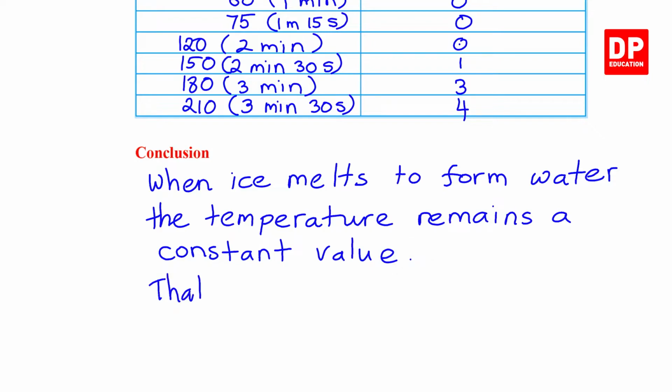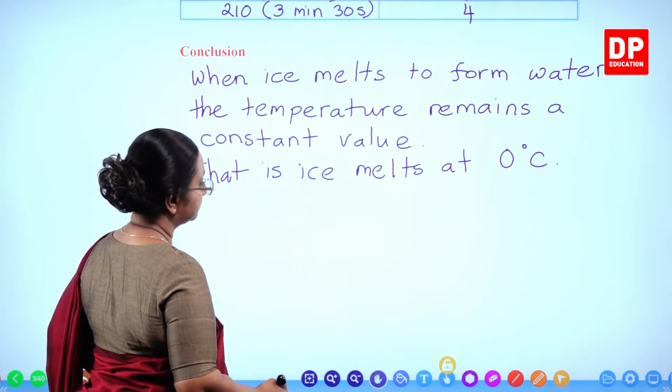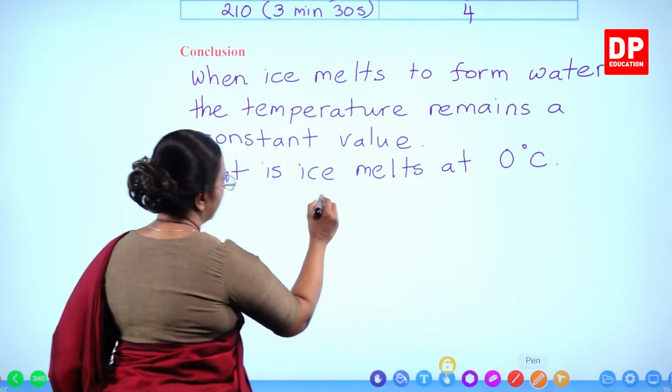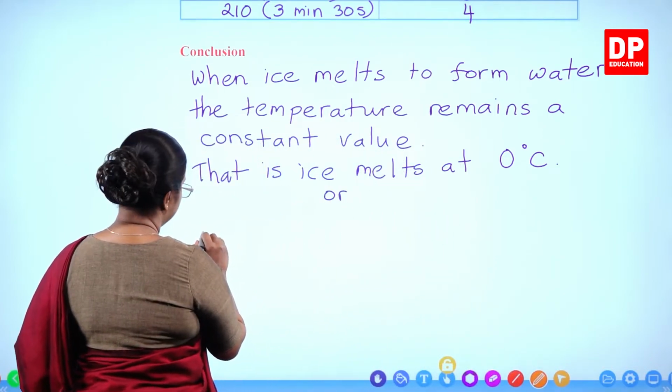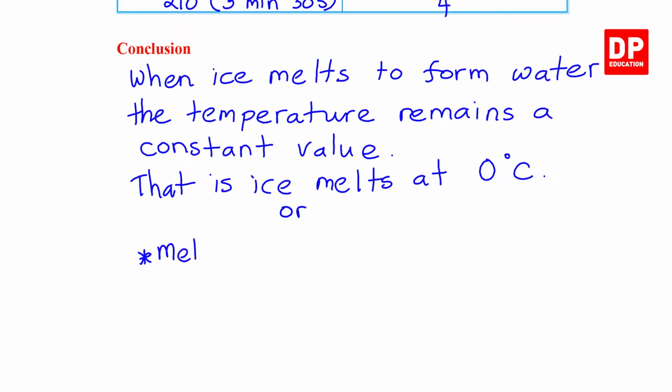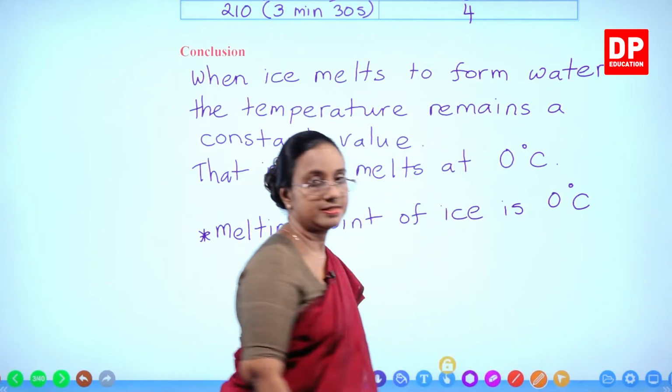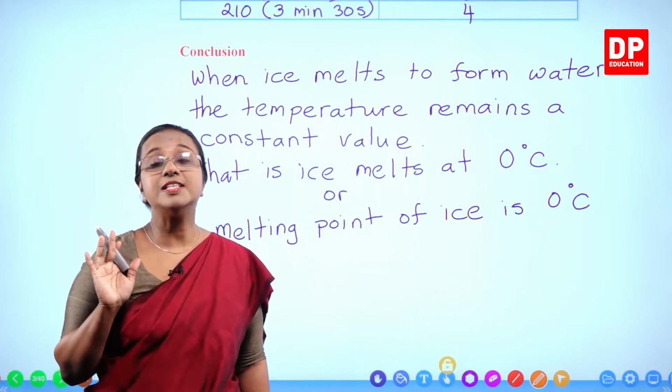That is, ice melts at 0 degrees Celsius. Or we can say melting point of ice is 0 degrees Celsius, and it is a fixed value.